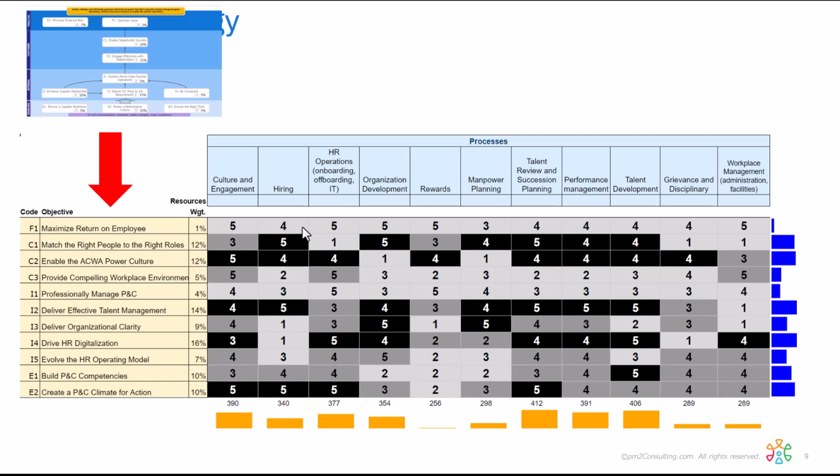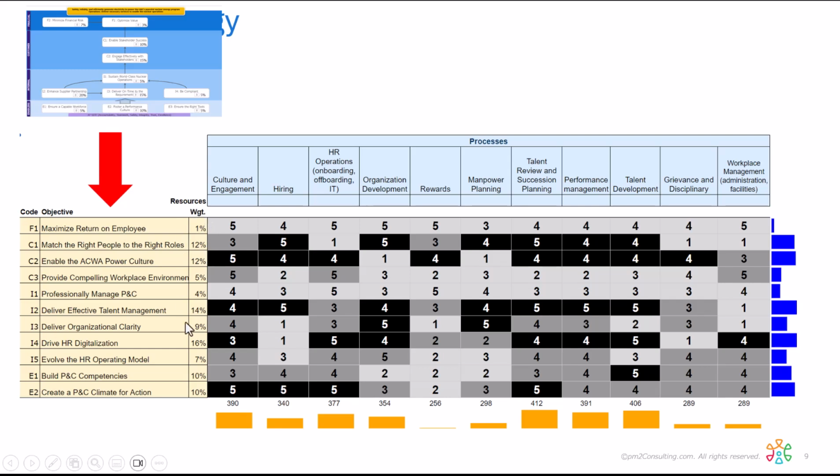what teams are. Finally, what I want to say is if the weighting changes, so if leadership met and decided that this 12% was going to get moved down to 1% and this 1% gets moved up to 12, once I move this to 1%, these boxes are no longer black. That means these departments no longer need to work on those areas, but these ones will turn black. So now, instead of working on people culture, I'm now going to focus on maximizing return on employees. Likewise with hiring and so forth.